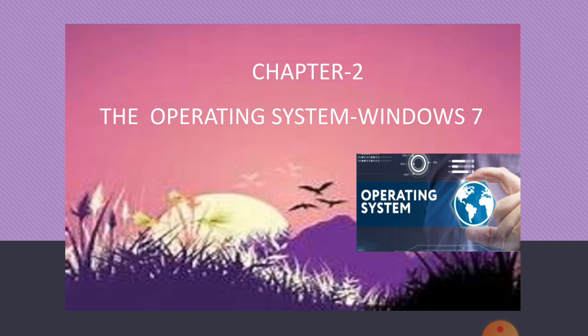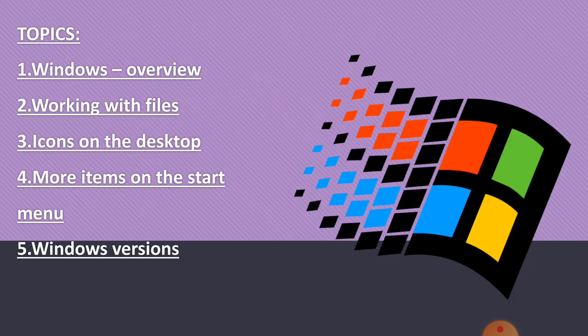Today we are going to discuss chapter 2, the operating system Windows 7. In this chapter 2, you are going to learn about Windows overview, working with files, icons on the desktop, more items on the start menu, and about Windows version. Before you start learning these topics, you should know what an operating system is.